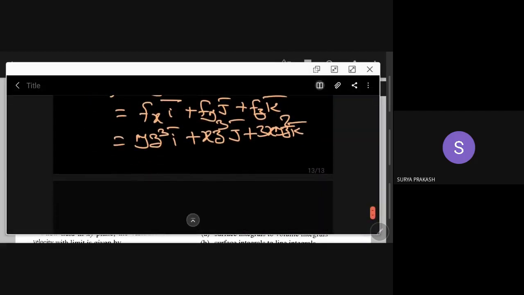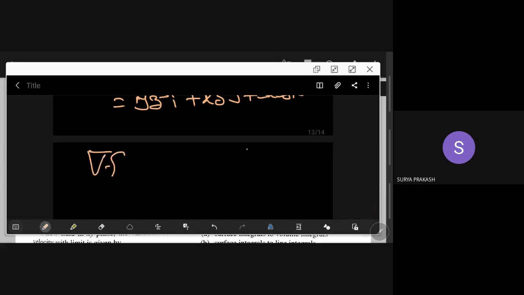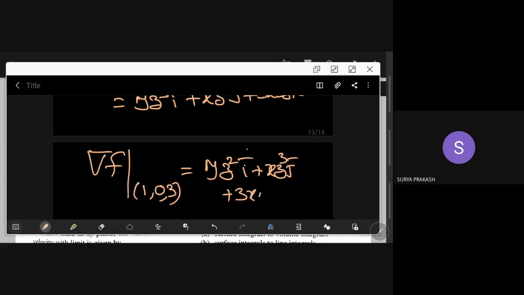So now grad f at that point is yz cube i bar plus xz cube j bar plus 3xyz square k bar.